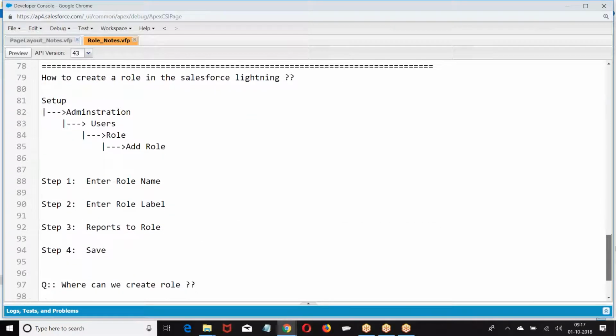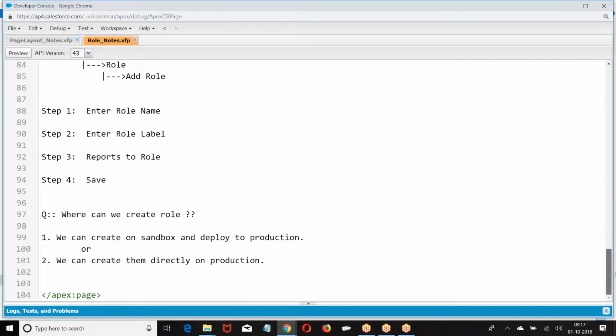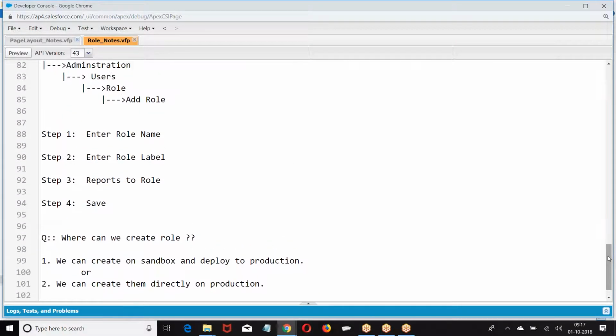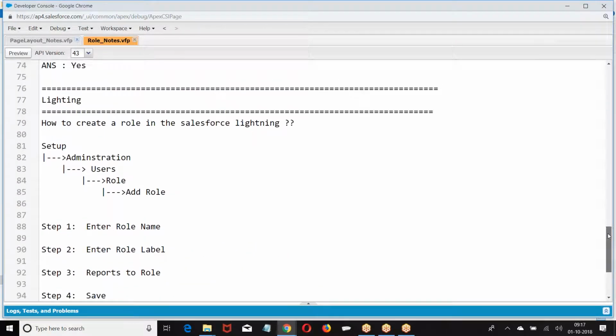Look at the format. Setup, administration, users, roles, add role. Only the navigation part is changing. Otherwise, everything is the same. So let us copy this basic information.